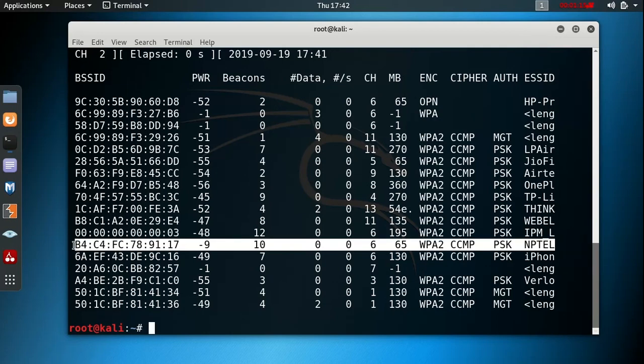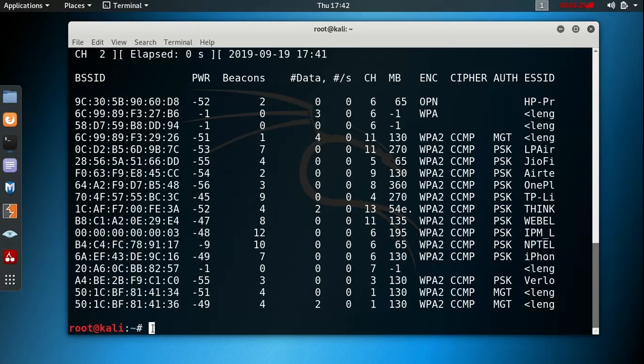And see, it's showing BSSID. That means the MAC address of the router. And then power. Power represents the strength of the Wi-Fi. The smaller the absolute value, the higher the power. And the channel is also important.